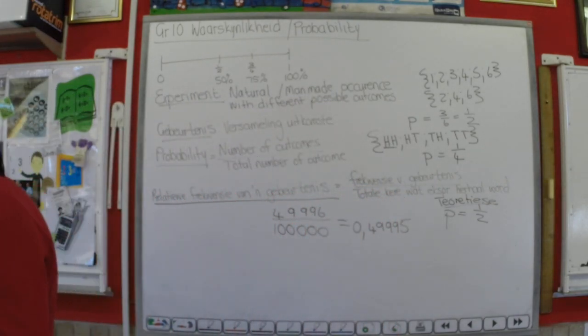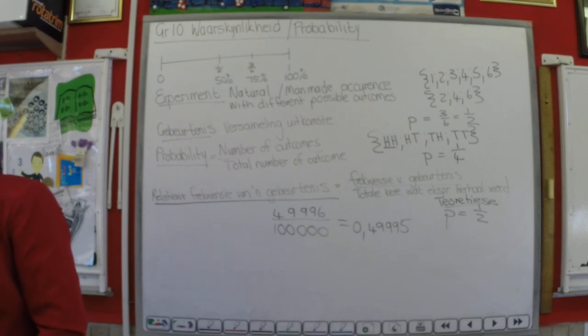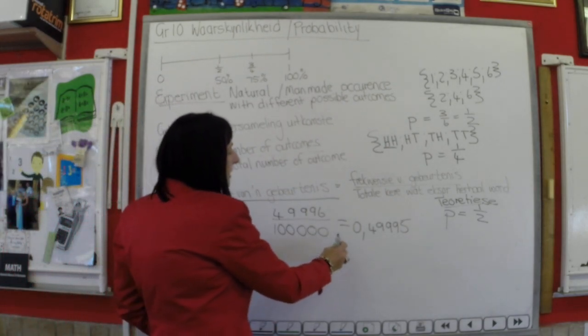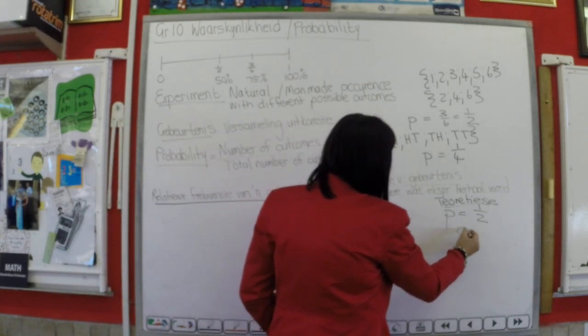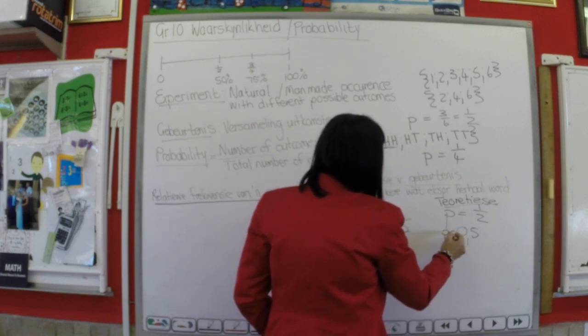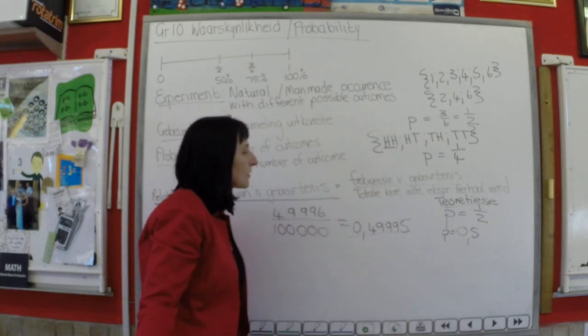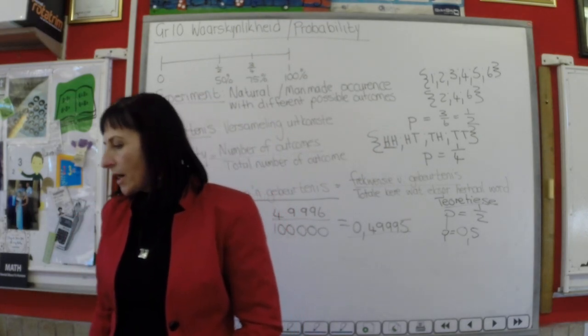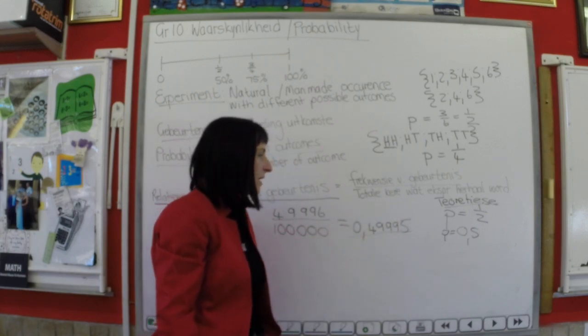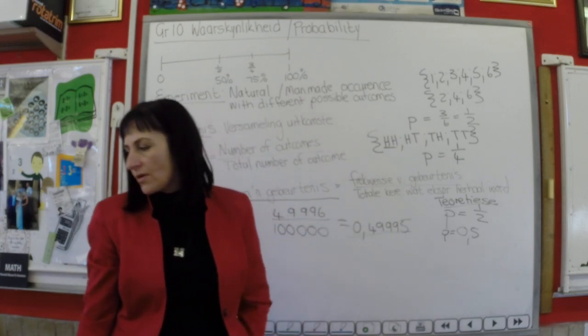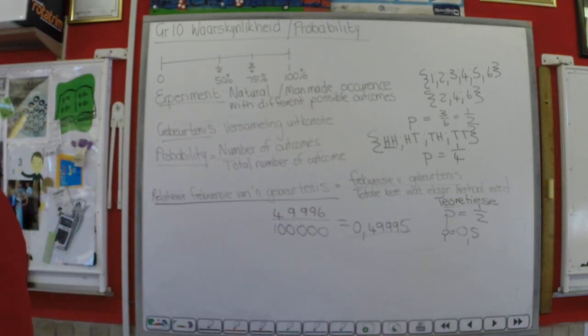So the question is now, die vraag is, bepaal die relatiewe frekwensie en sê of dit die teoretiese waarskynlikheid nader. Die relatiewe frekwensie is 0,49996. Theoretical is 0,5. So is it trying to reach the theoretical probability? Yes, for sure. It's trying to reach, because if you round this, it's also going to be 0,5. So it's definitely trying to reach the theoretical probability. Goed.